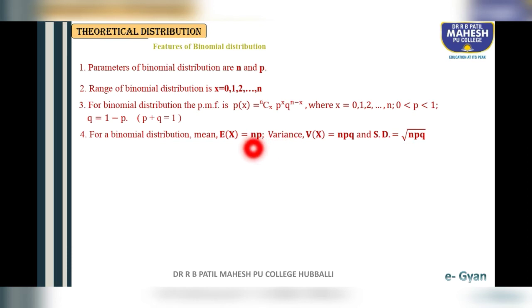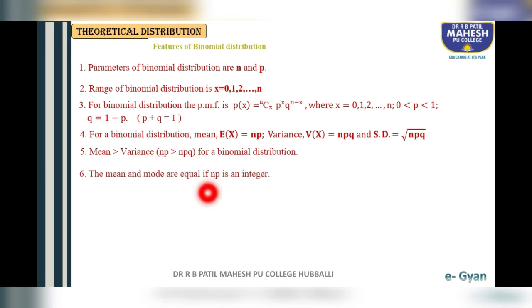Mean is np, variance is npq, standard deviation is root of npq. Then what is the mean of Bernoulli? Mean is p, variance is pq, and standard deviation is root of pq. In binomial distribution, mean is greater than variance.